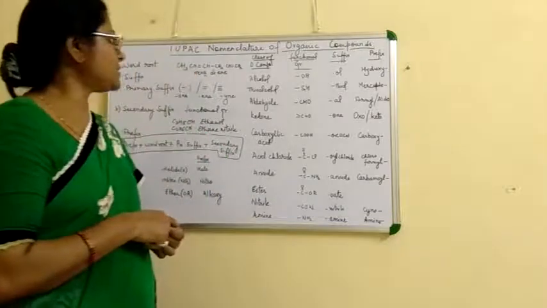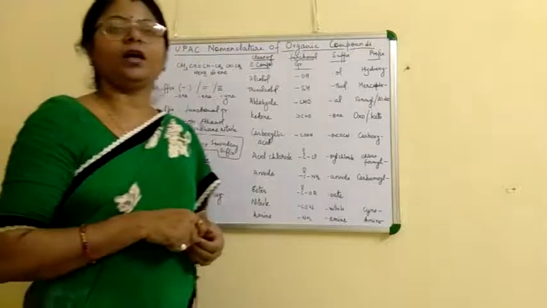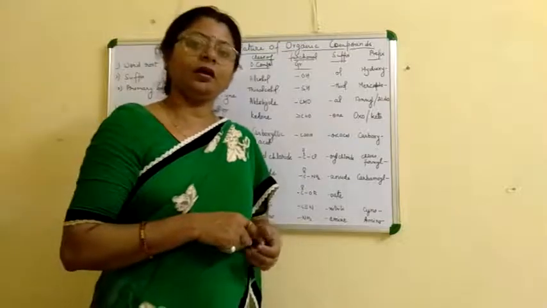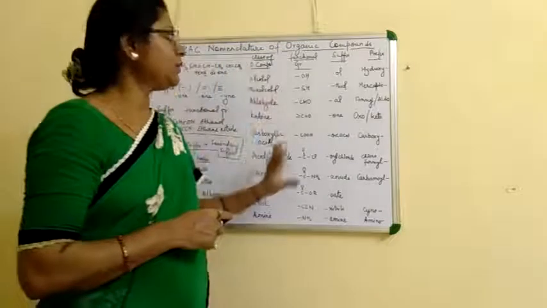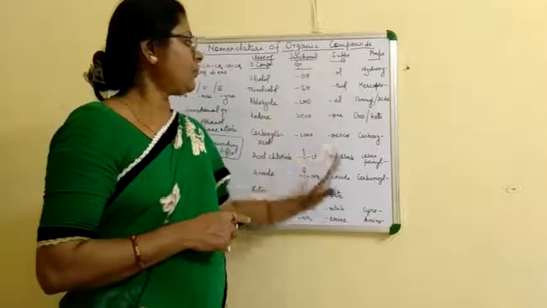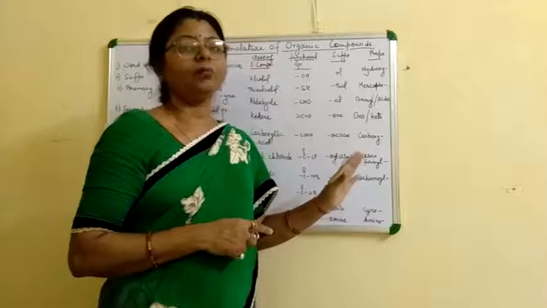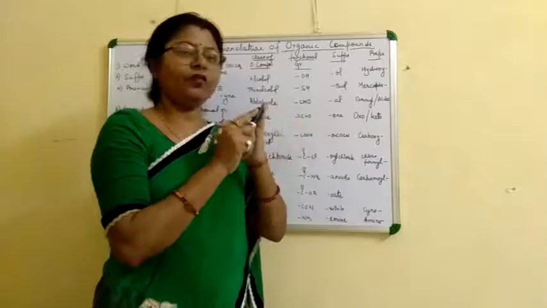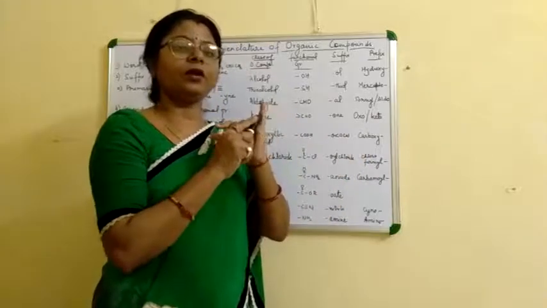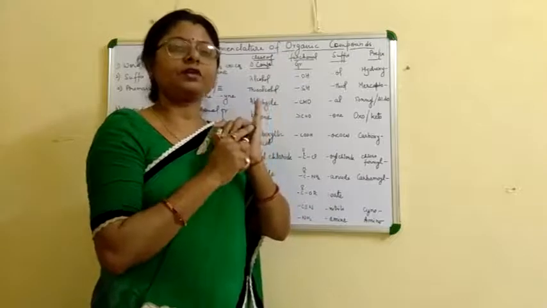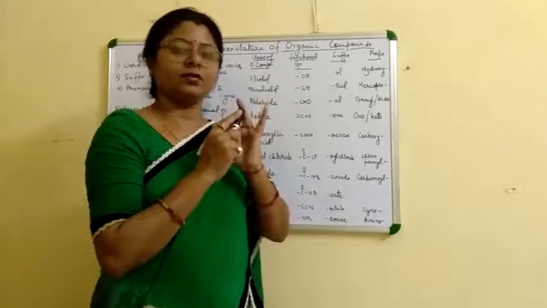Next you will study how to give the name of an organic compound. You have to learn these suffixes and prefixes to write the name of an organic compound. So remember: prefix, then word root, then primary suffix, then secondary suffix. Okay?